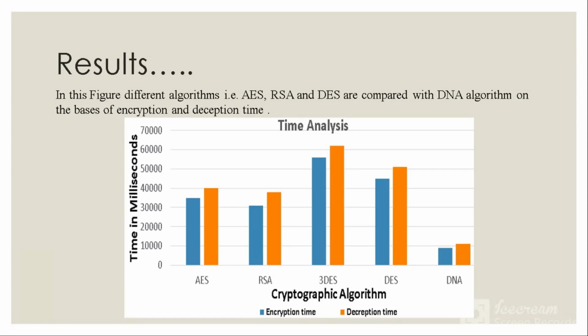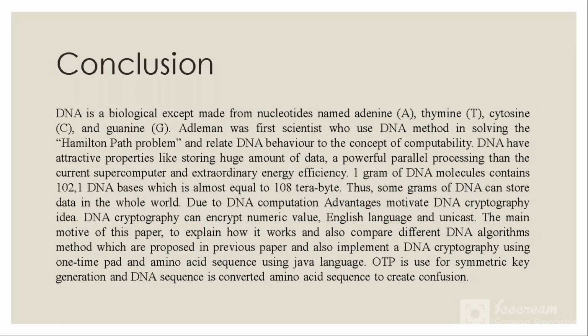In this figure, different algorithms like AES, RSA, and DES are compared with the DNA algorithm on the basis of encryption and decryption time. You can see that the encryption and decryption time of DNA cryptography is very much less than the AES, RSA, and DES algorithms, etc.